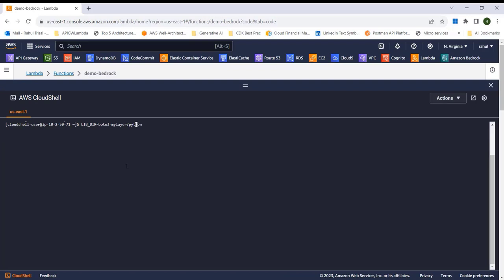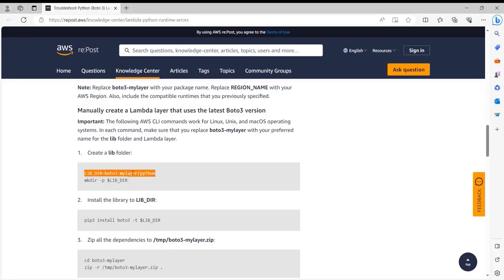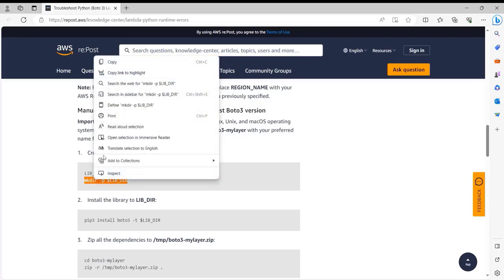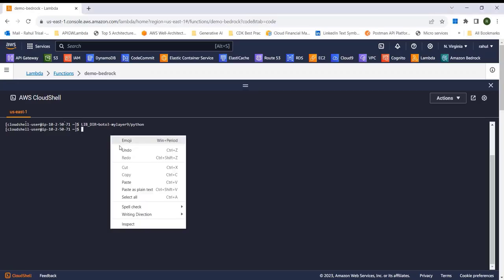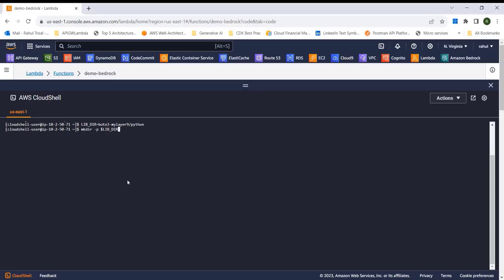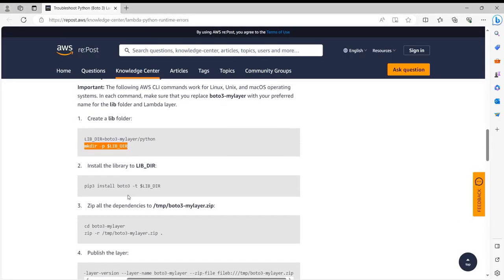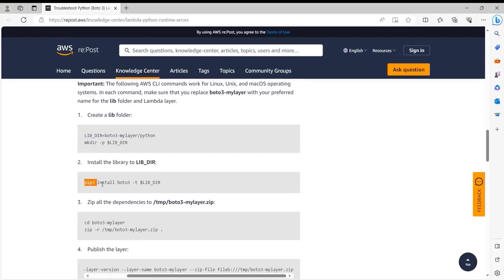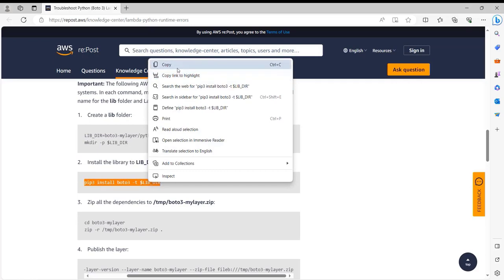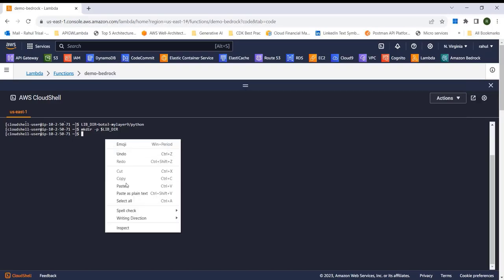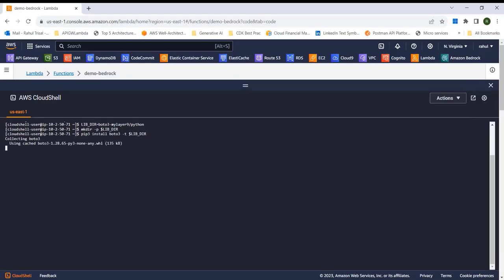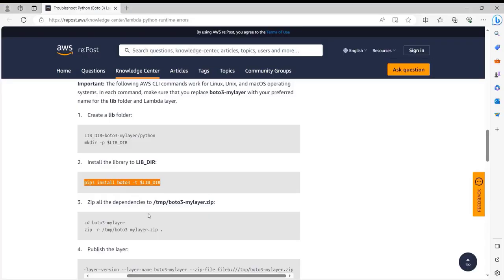And I will just change my layer with 9. Okay, so I go back and run this mkdir command. Okay, now let's do this pip install. So this takes a bit of time.